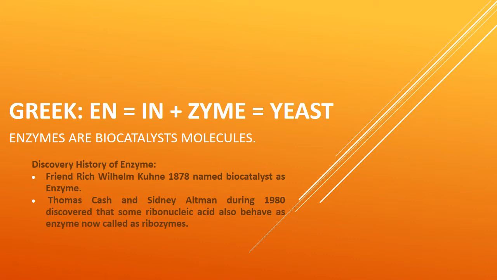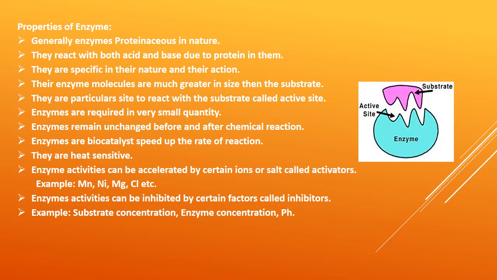Discovery history of enzyme. Friedrich Wilhelm in 1878 named biocatalyst as enzyme. Thomas Cech and Sidney Altman during 1980 discovered that some ribonucleic acids also behave as enzymes. Now that is known as ribozymes, because most of the enzymes are proteinaceous, but some of them are the ribozymes.